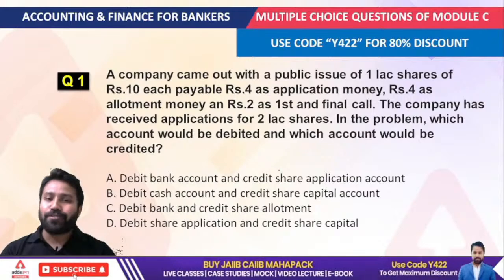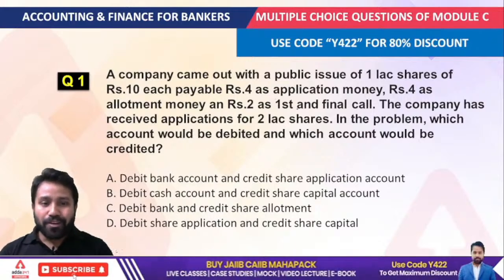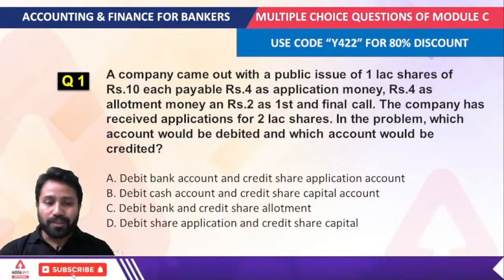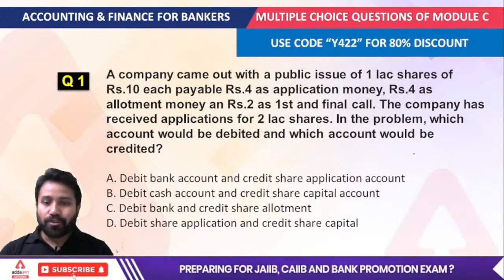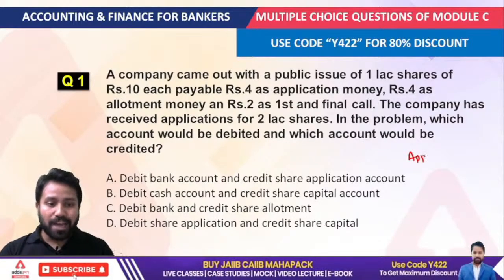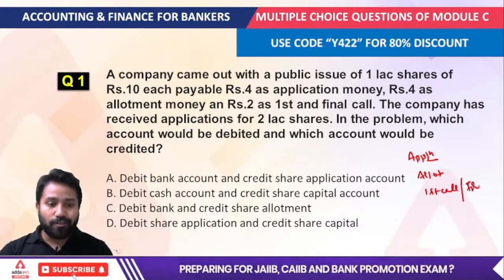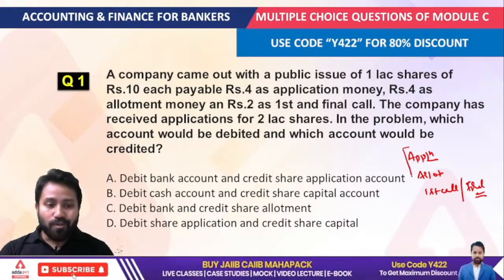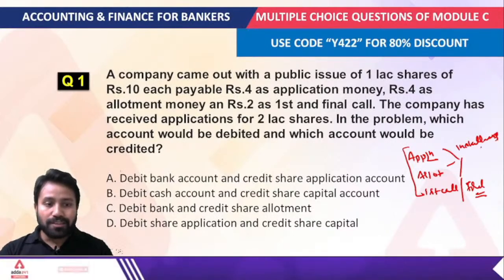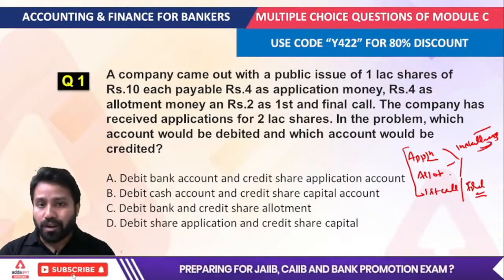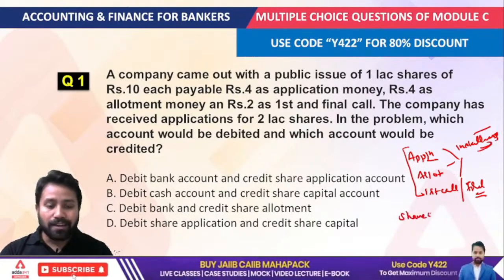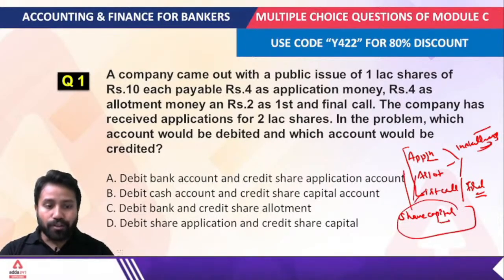Now the very first thing that you have to understand: whenever we're talking about a company that just came out with a public issue, the application, the allotment, the first call, and also the final call, these are all considered installments of the share capital.